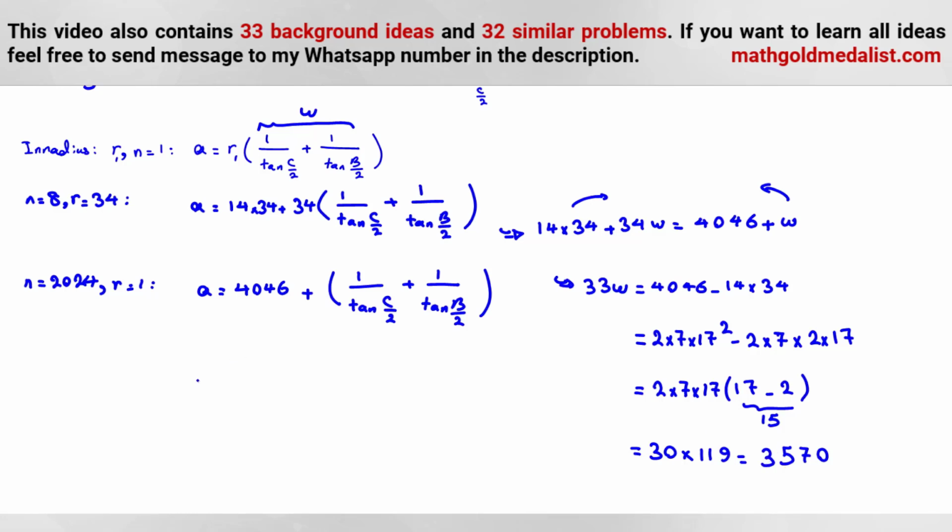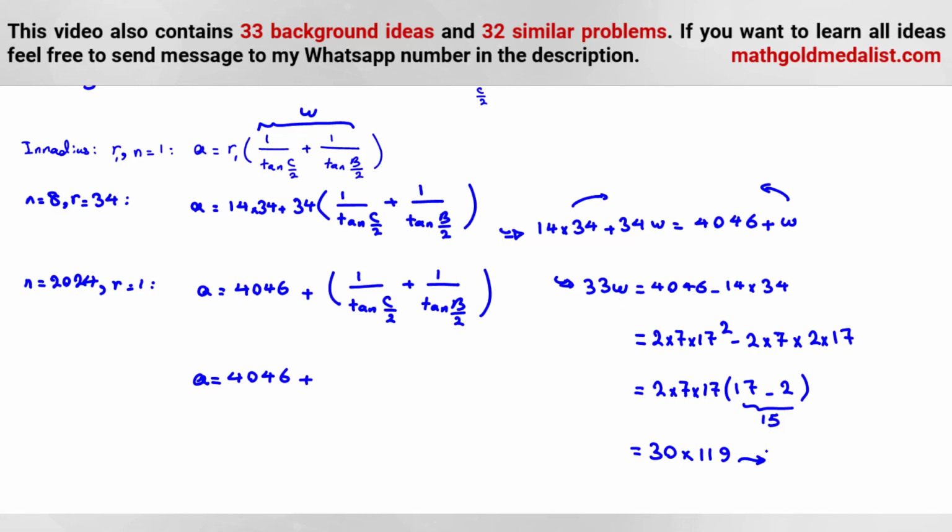Now we can find A. A is 4046 plus W. W is what? This one. Before that, let's consider this. If we simplify by 3, I forgot, let's simplify this by 3. So until here, that's enough.